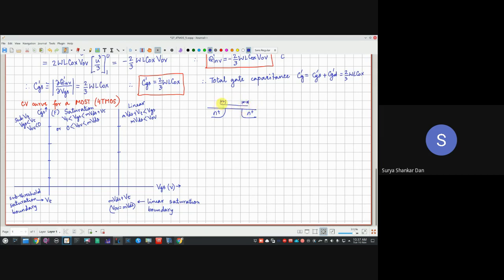Why? You have anyway put some charges on the gate terminal, and here you are going to have a very high concentration of negative charges, irrespective of whether you are having anything on the channel or not. Think about this. And this is going to be constant because this is basically overlapping over the source and the drain region. So this is called the COV, or the overlap capacitance. This overlap capacitance is something which I'm going to draw right here.